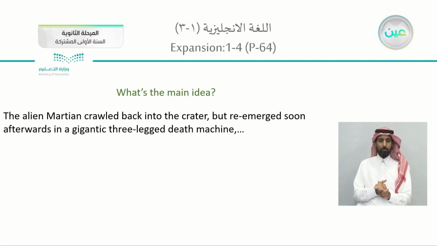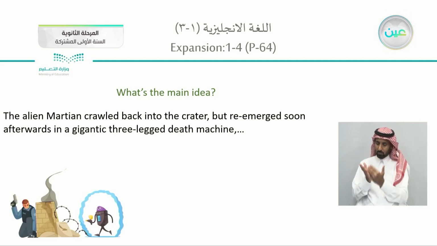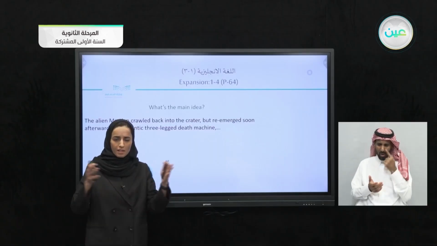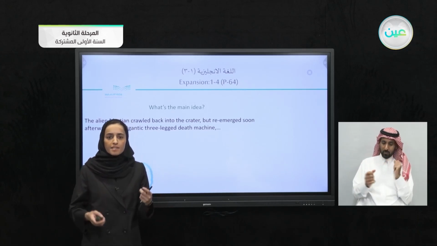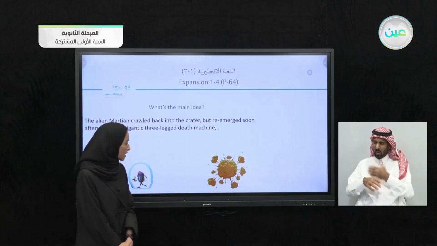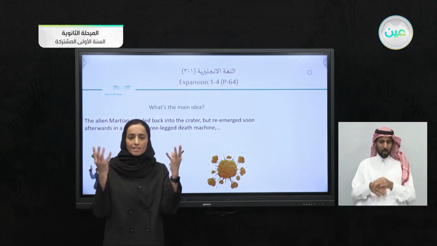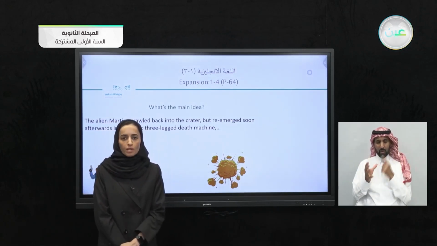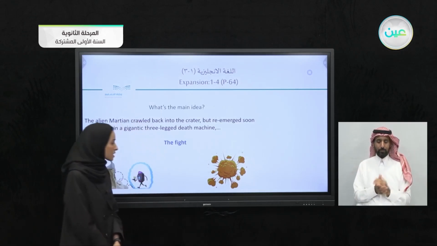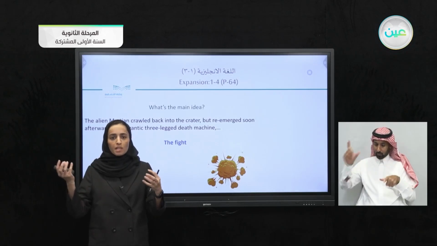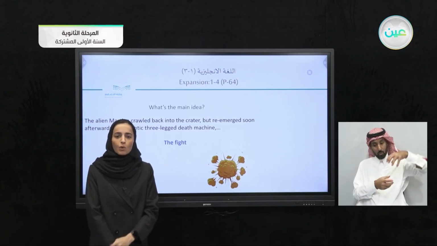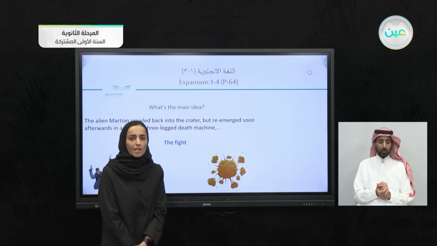So the main idea in this paragraph is talking about the fight. We have the aliens fighting the humans in this scene with lasers. They got their own gases and people were frightened. There were blasts, like explosions everywhere. So this paragraph talks about the fight and what is happening between human beings and the ETs, how it happens. How about the last paragraph?